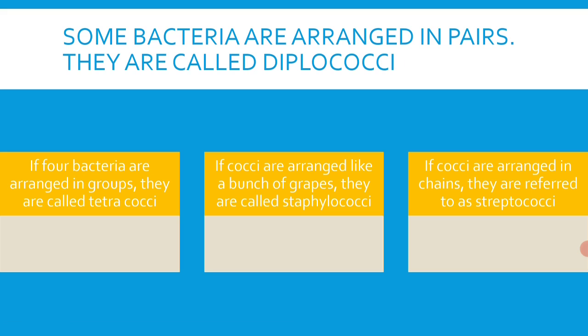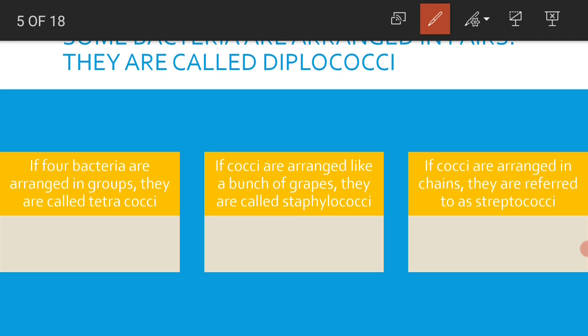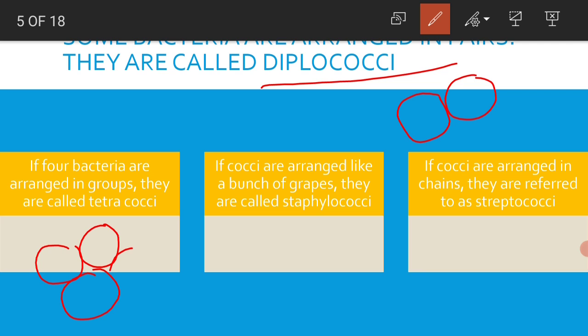Depending on the groups, that means depending on the number, again these different shaped bacteria are classified. Some bacteria are arranged in pairs if their shape is round, and if they are arranged in pairs they are called diplococci. So, diplococci are the round bacteria that are arranged in pairs like this. If four bacteria which are round in shape are arranged like this, it is called tetracocci.